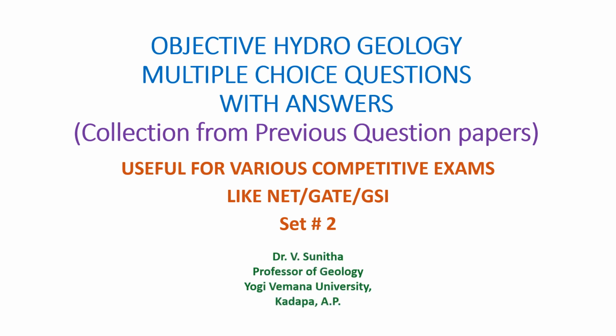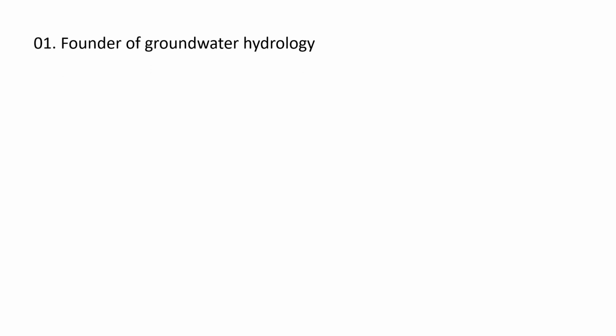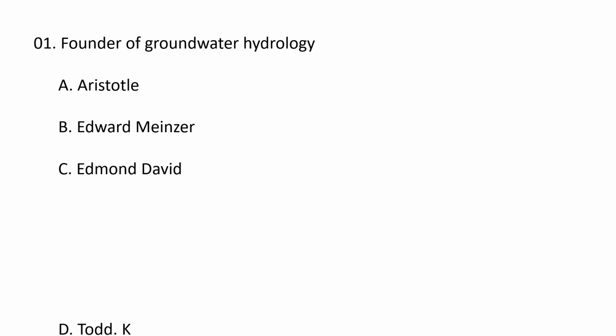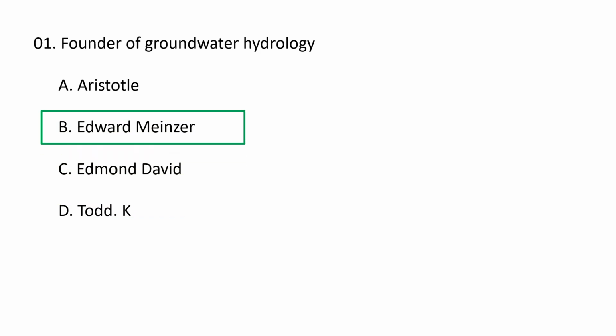Welcome to set 2. First question, founder of groundwater hydrology. Who is known as the founder of groundwater hydrology? Choices are A. Aristotle, B. Edward Meinzer, C. Edmond David and D. Todd. So the correct option is B. Edward Meinzer. Oscar Edward Meinzer was an American hydrogeologist who has been called the father of modern groundwater hydrology. So B is the correct option.